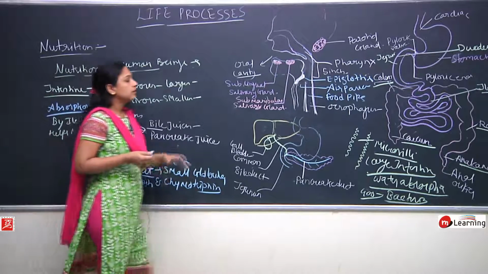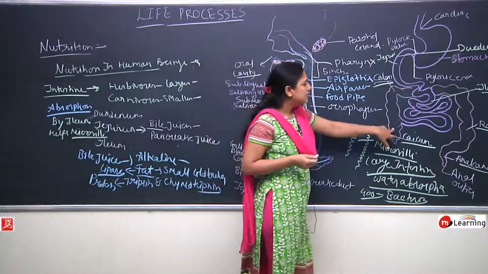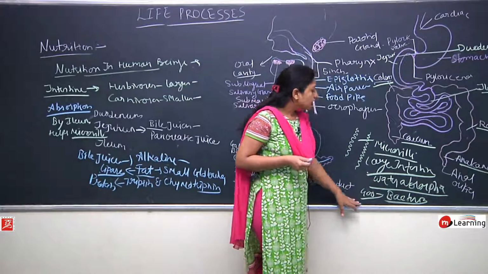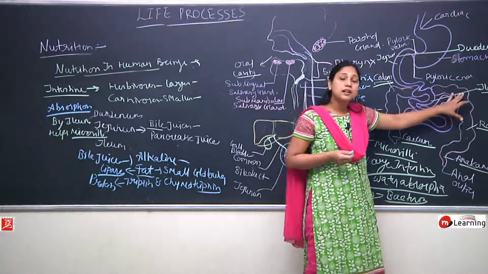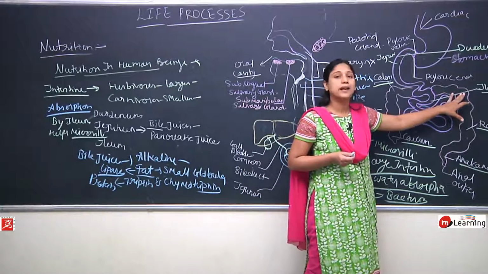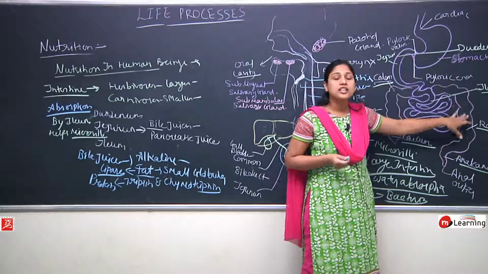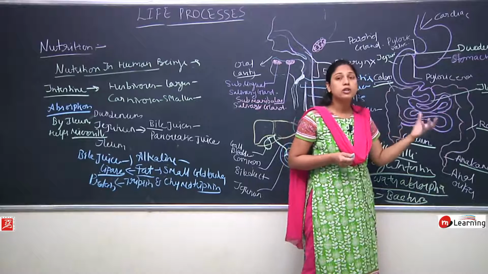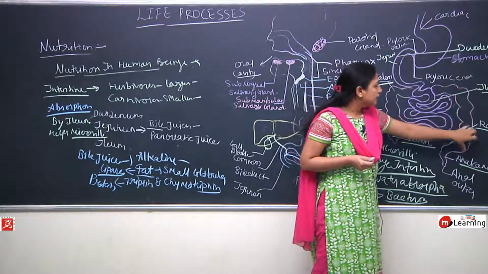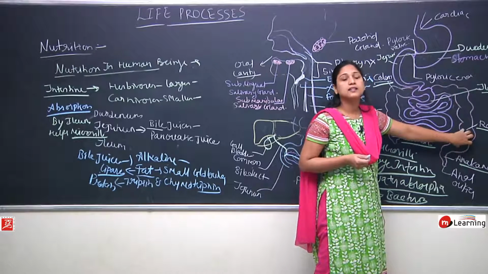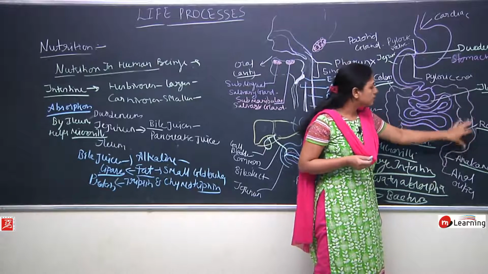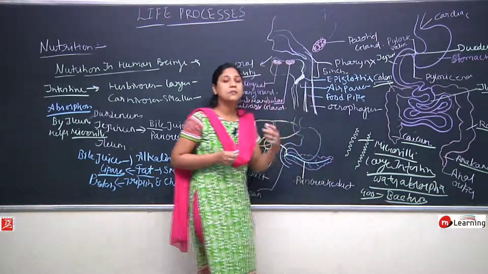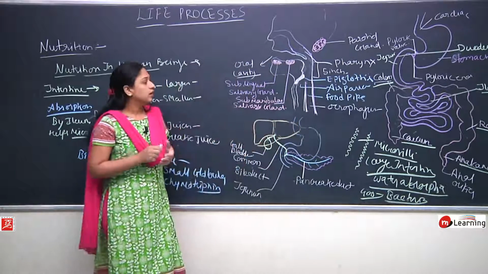Okay? Then the food reaches the large intestine, where most of the water gets absorbed, and there are around 400 variants of bacteria in the colon which digest the waste material or remaining food particles, and then this digested remaining food comes into the rectum and then into the anal canal, and from time to time it gets expelled. Okay.